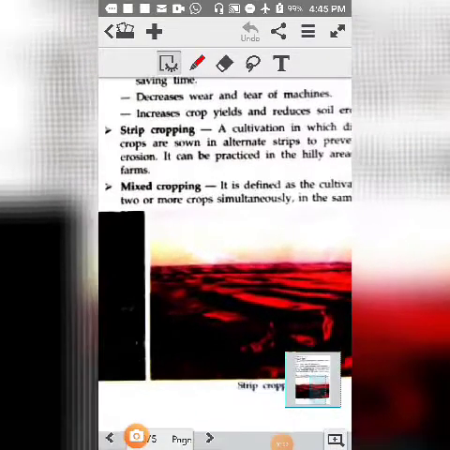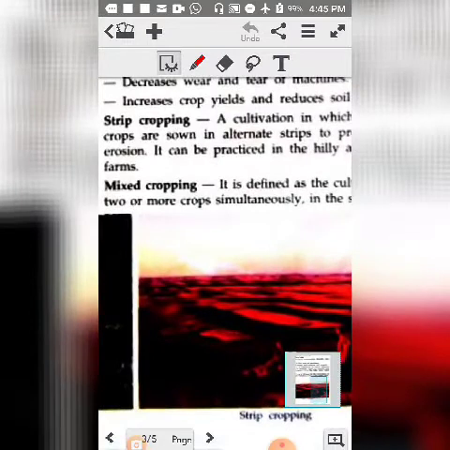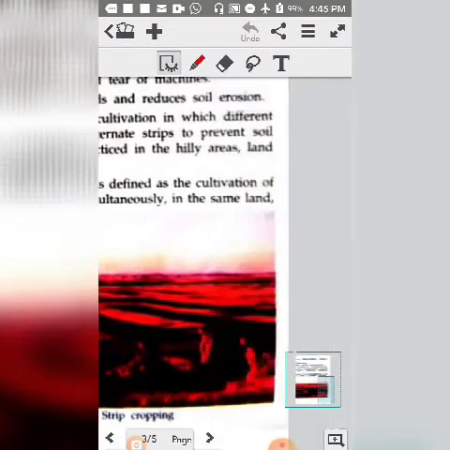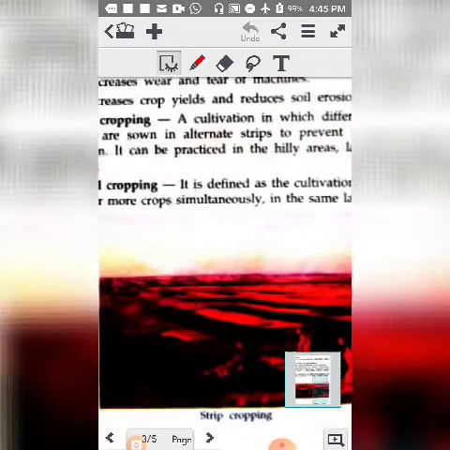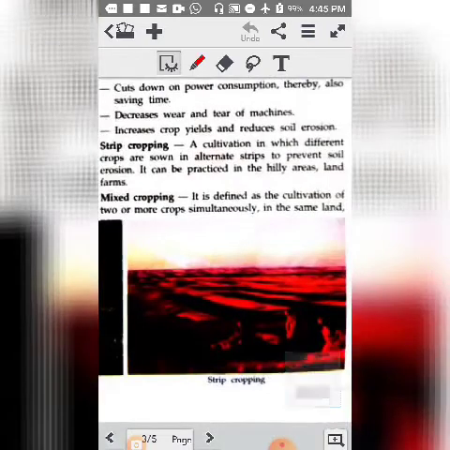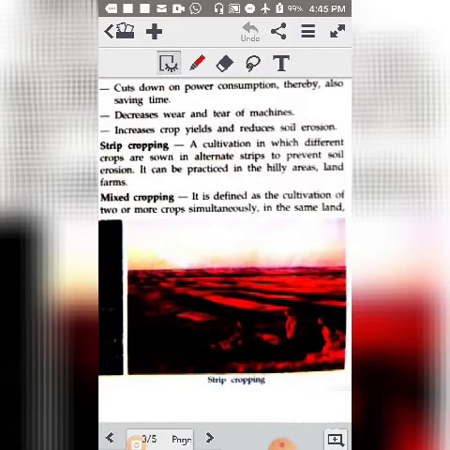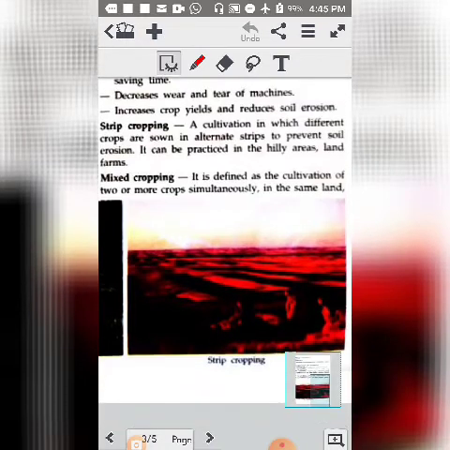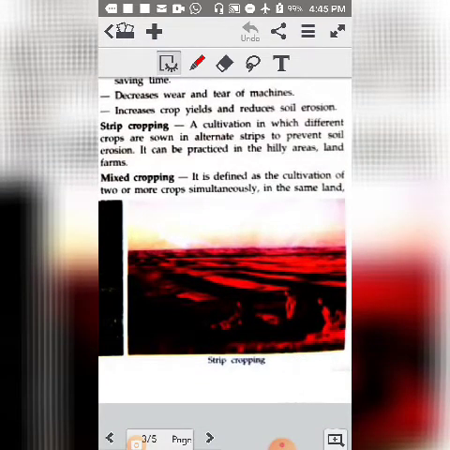The next method of agriculture is strip cropping, a cultivation in which different crops are sown in alternate strips. In science it is called growing alternate cropping, where in one row we grow one crop and in the next line we grow another crop. This is strip cropping.